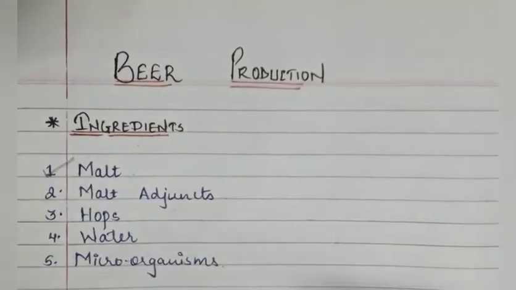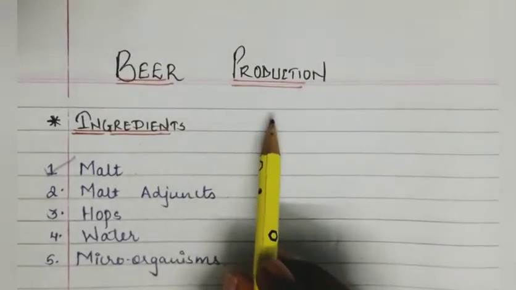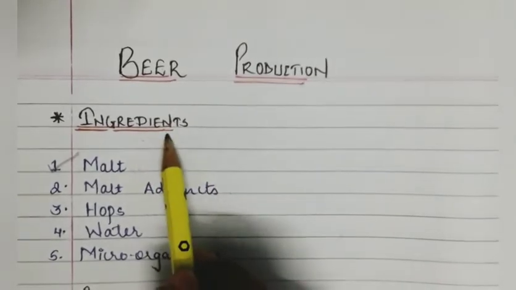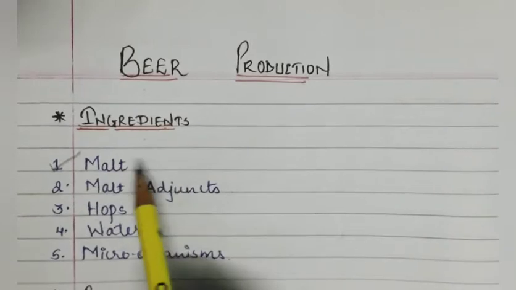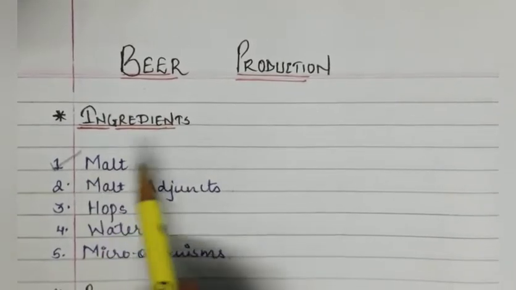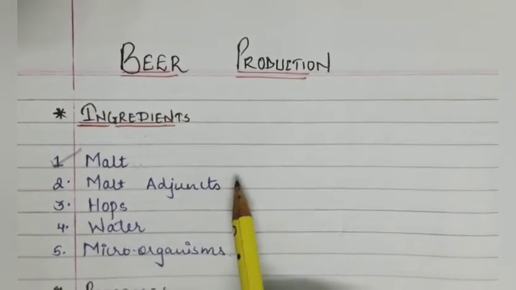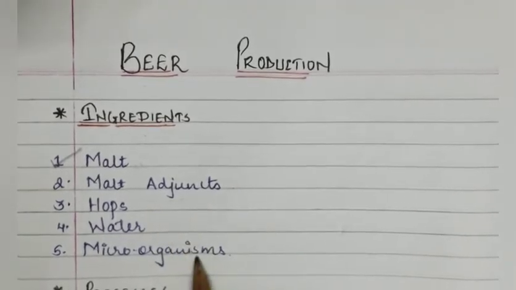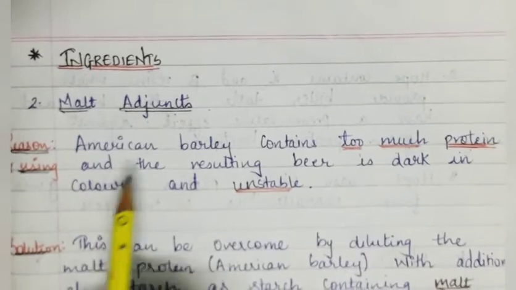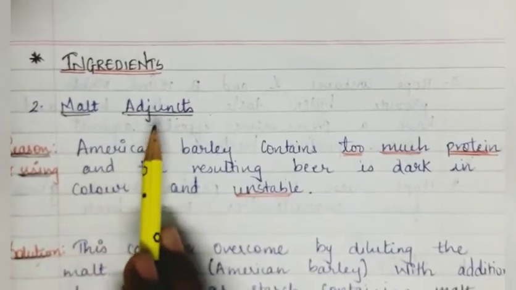Today's topic is beer production. We are going to start with ingredients required for beer production. In our previous video, we have seen malt. Today's video, we are going to study about malt agents, hops, water, and microorganisms. Let's begin with the second topic, that is malt agent.